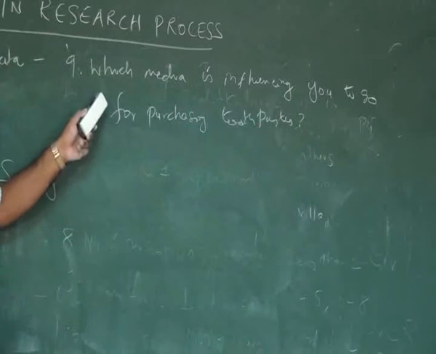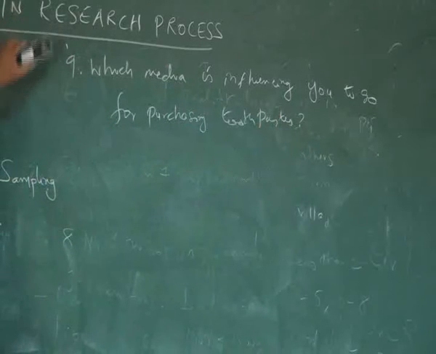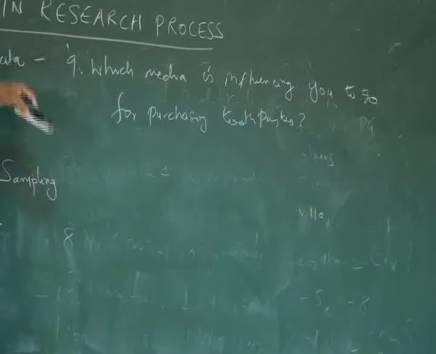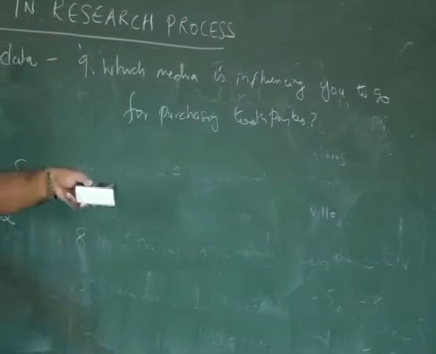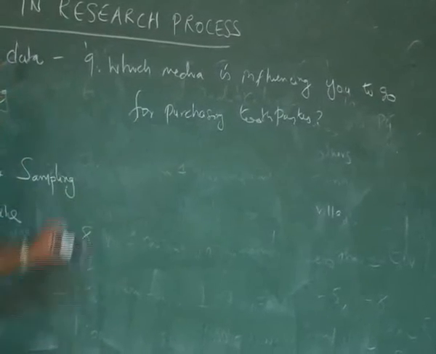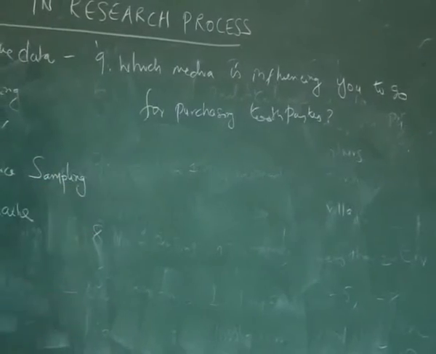So, straight away entering into the problem area. Otherwise you can ask some more questions: whether you are watching TV, which TV you have, what channels you are watching, which advertisement is influencing. I straight away enter into the question of which media is influencing you to go for purchasing toothpaste.